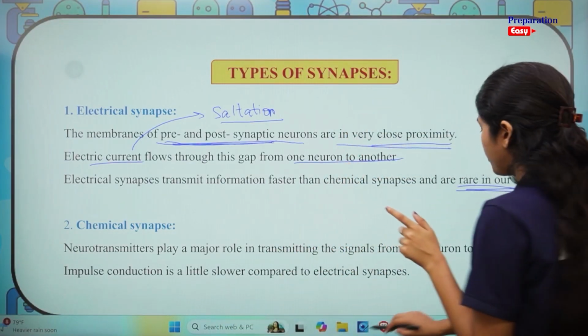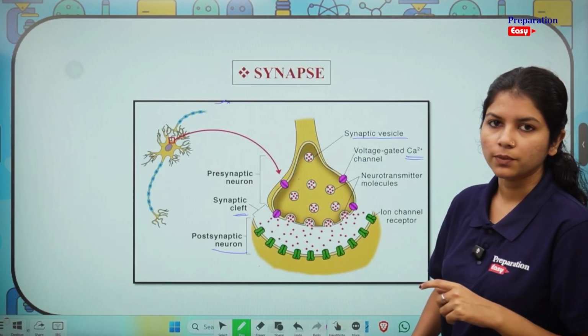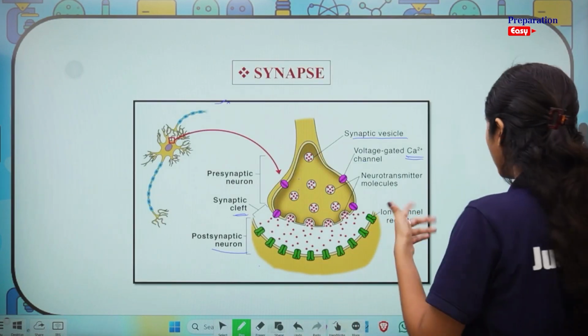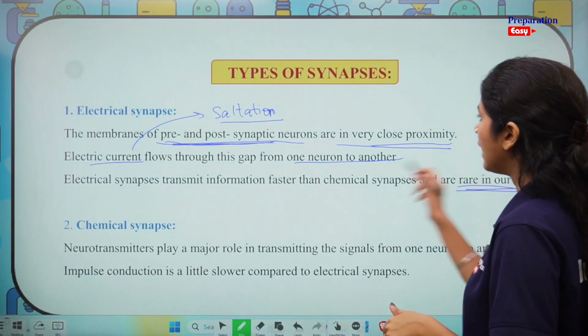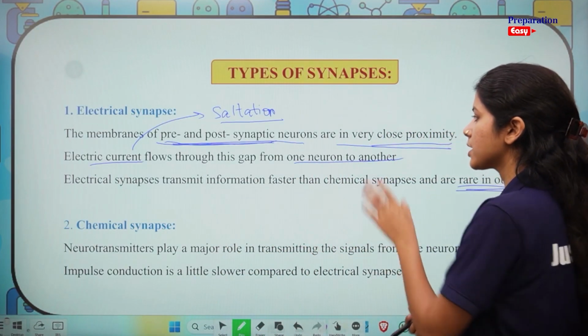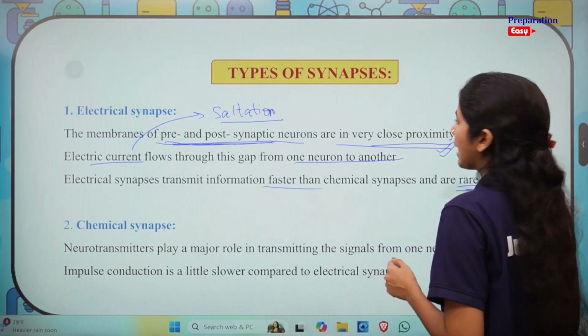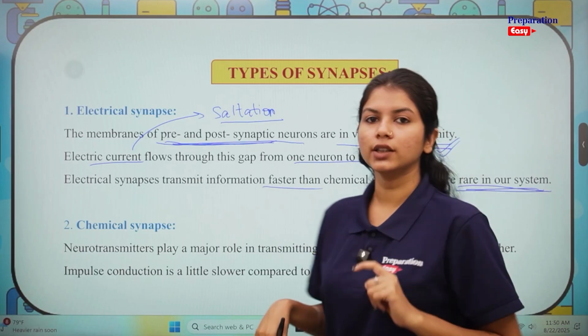In this kind of synapse that we saw, we have neurotransmitter going on. Okay, neurotransmitters flowing. But in electric synapse, we have the electric current flowing. Electric synapses transmit information faster. Of course, they will transmit it faster because the gap is also less and there is electric current.